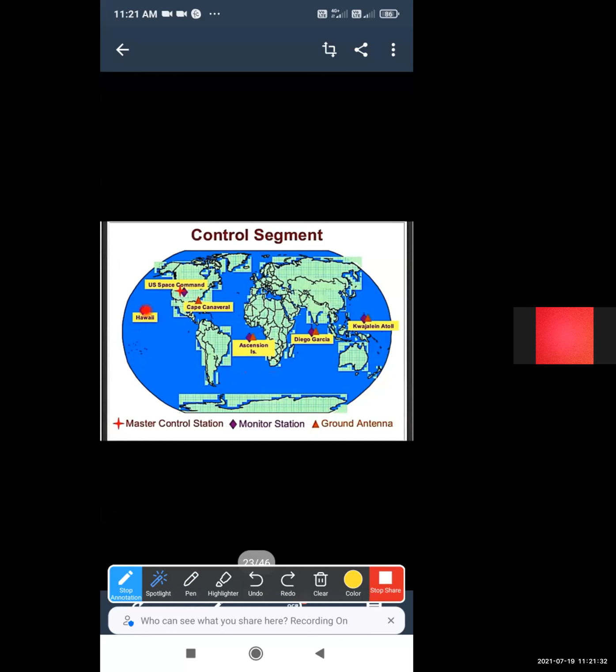Hawaii, this is a monitor station. Here also both stations are present, monitor station and ground antenna. All over the world we can see some control segments: master control station, monitor station, and ground antenna.